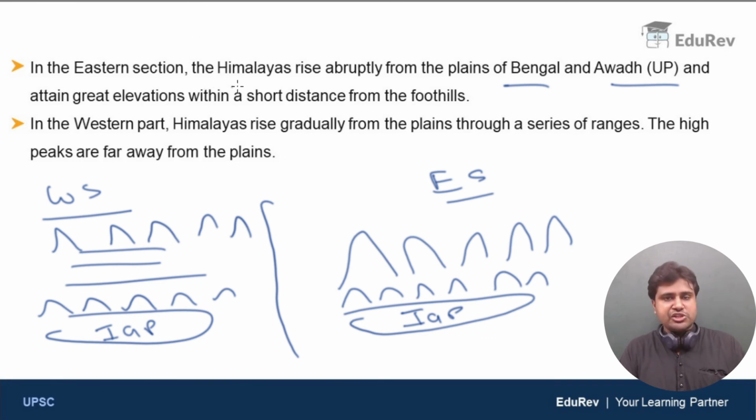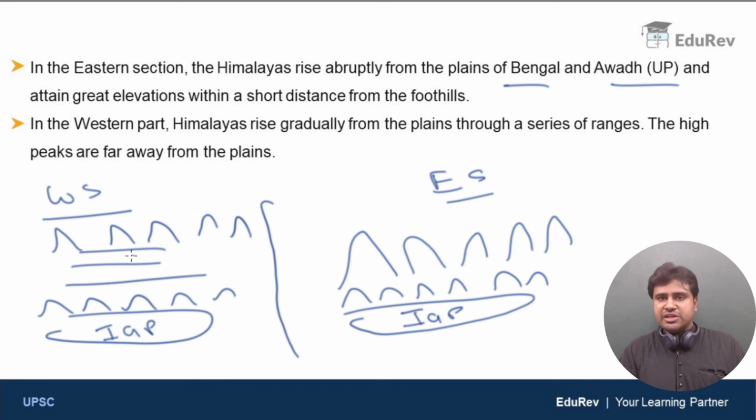In the eastern section, Himalayas rise abruptly from the plains of Bengal and Awadh. So this is the eastern section. Just imagine that these are the plains of Bengal and Awadh. Just to the north of the plains you have Shivaliks, and very close to the Shivaliks you find very tall mountains, high peaks. But in the western section, Himalayas rise gradually from the plains through a series of ranges, and the high peaks are far away from the plains.